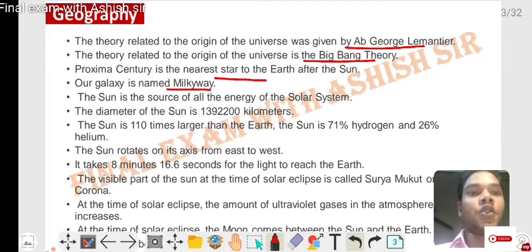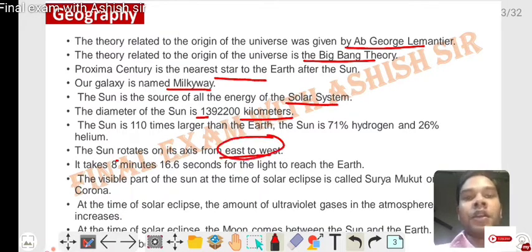The Sun is the source of energy in the solar system. The diameter of the Sun is 1392 thousand kilometers. The Sun is 110 times larger than the Earth. The Sun is 71% hydrogen and 26% helium. The Sun rotates on its axis from west to east. It takes 8 minutes 16.8 seconds for light to reach the Earth.